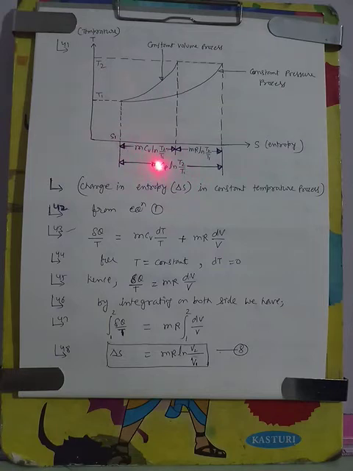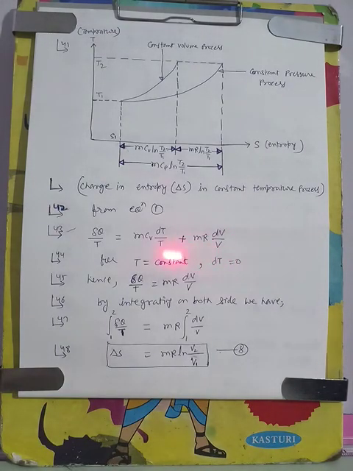So what we are seeing is that this much entropy is more in constant pressure process if we keep the temperature limit the same, T1 to T2. So I am just showing here by comparing this. Individually both diagrams will be the same. This is the diagram for constant pressure process, change in entropy, and this is the change in entropy during constant volume. When we compare, then we will have to show it like this.